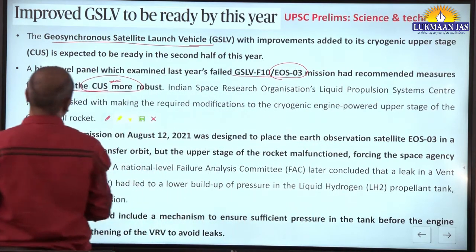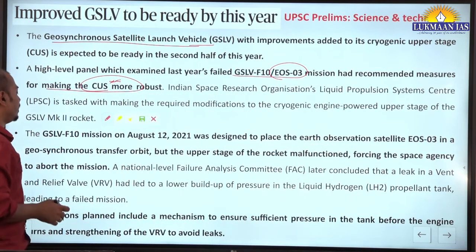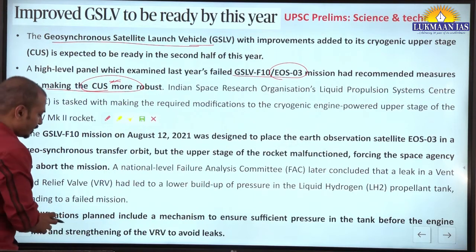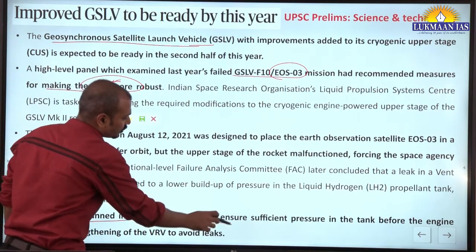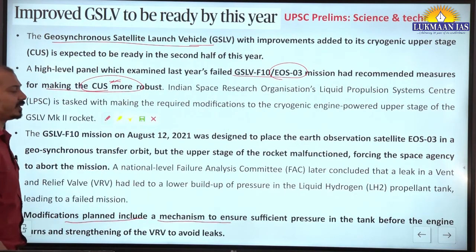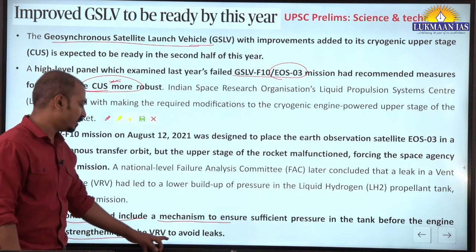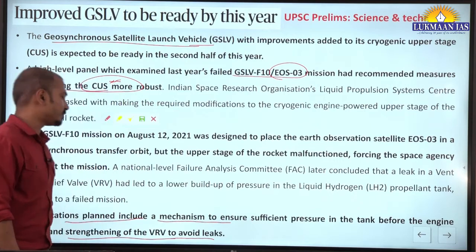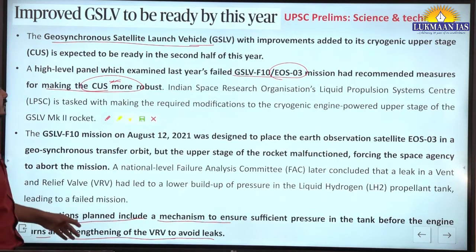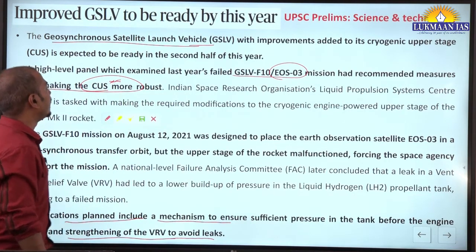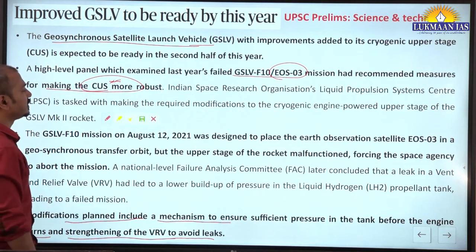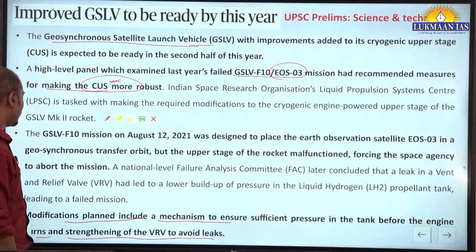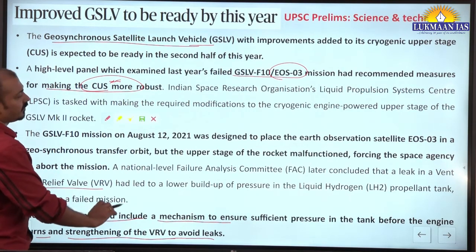Now the improvements have been suggested by one of the committees, and such modifications include a mechanism to ensure sufficient pressure in the tank before the engine burns, and strengthening the VRV to avoid leaks. Basically there has been a leak in the walls, and because of that this malfunctioning happened. Okay, what is that VRV?